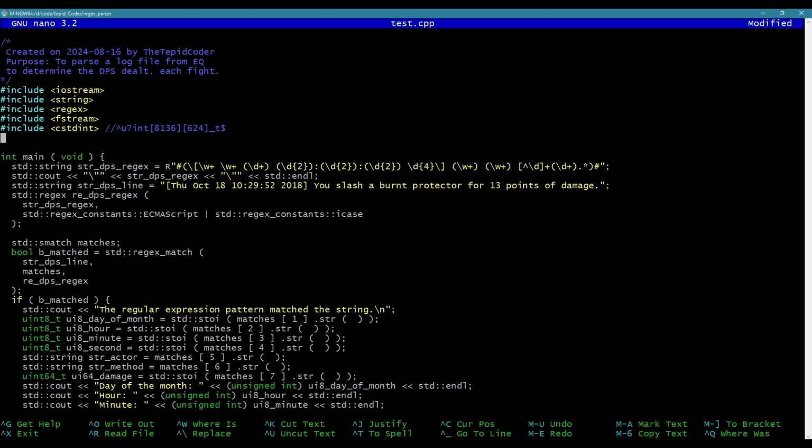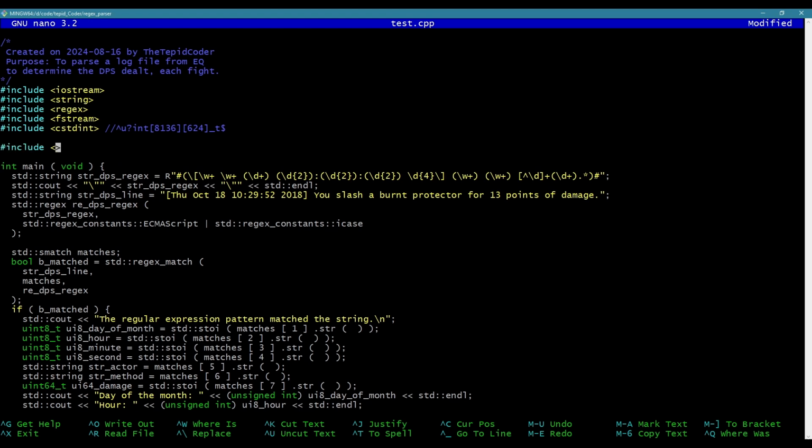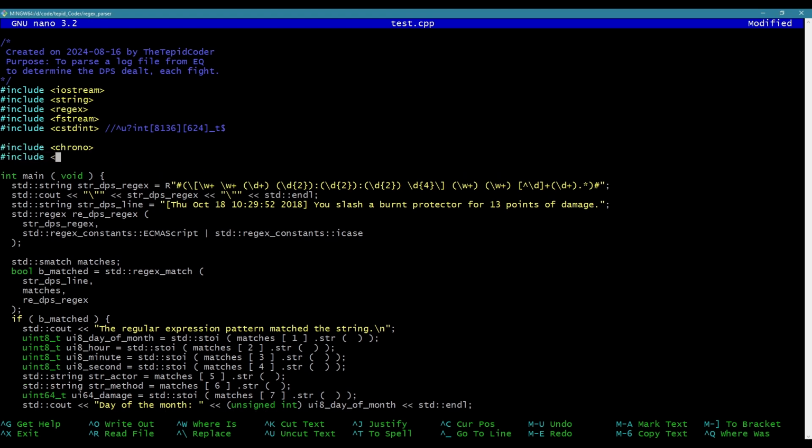Now, there are things like standard chrono we can use. We can use some functions from that to actually get the elapsed seconds between two time points, but constructing a time point actually isn't fully fleshed out in C++ at this point, so you actually have to use some C functions from ctime.